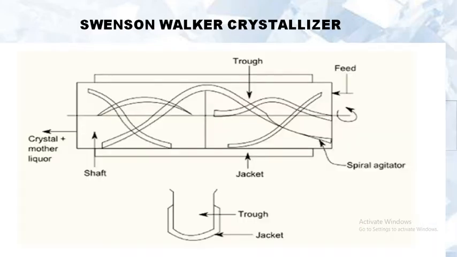Now we are going to discuss about Swanson-Walker crystallizer. This is one type of crystallizer. It is a continuous type crystallizer. This operation involves both heat and mass transfer.